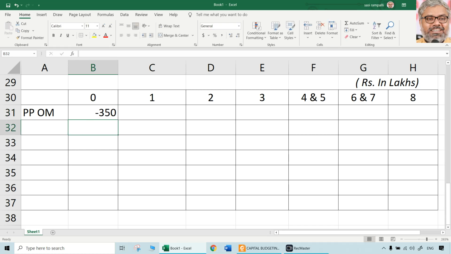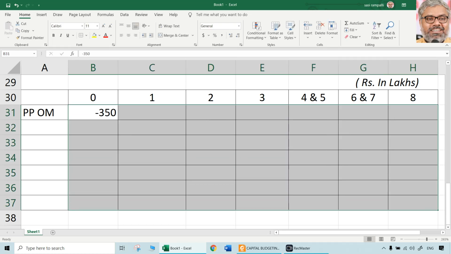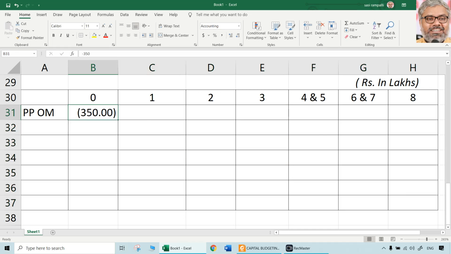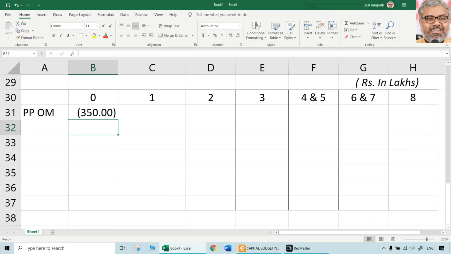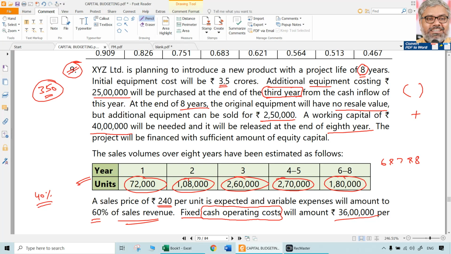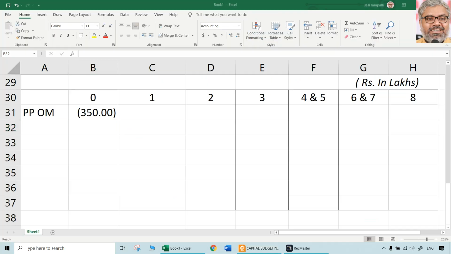Minus 350 lakhs. It has to be also clear when we are looking at the cash flows. Minus and plus is important because it is a cost, it is an outflow. Minus 350 lakhs. 3.5 crores, each crore is 100 lakhs. So 350 lakhs is going to be the initial equipment purchase cost. Additional equipment costing 25 lakhs will be purchased at the end of 3rd year.